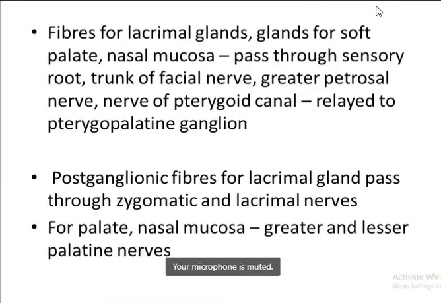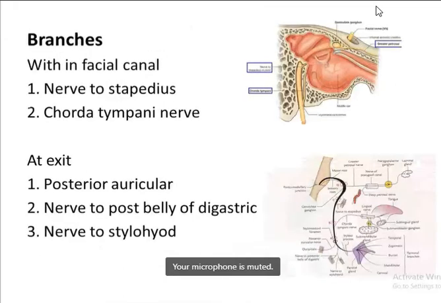Now the fibers are mainly for the glands like the lacrimal gland, glands of the soft palate, and the nasal mucosa. They all pass through the sensory root, then to the trunk, then by the greater petrosal nerve, then form the nerve of the pterygoid canal, then they are related to the pterygopalatine ganglion. Whereas the postganglionic fibers for the lacrimal gland pass through the zygomatic as well as the lacrimal nerves, and for the palate and the nasal mucosa, they mainly pass by the greater and the lesser palatine nerves.